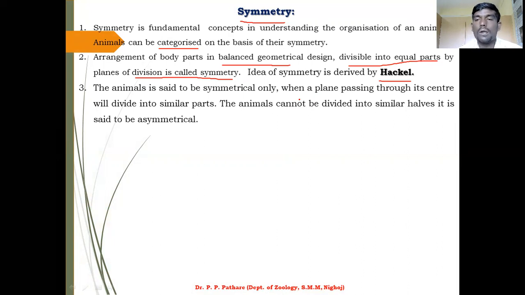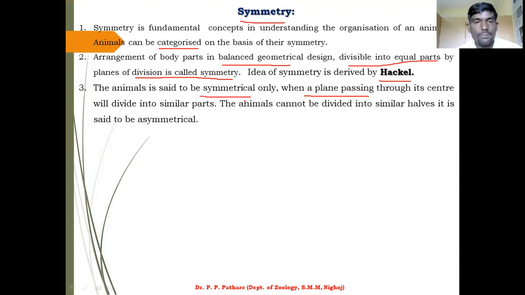That time you can call the animal symmetrical. If your animal is symmetrical, the body shows a plane passing through its center, and the body will be divided into two parts. Such animals are called symmetrical animals.